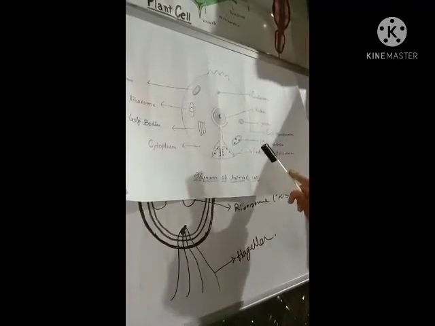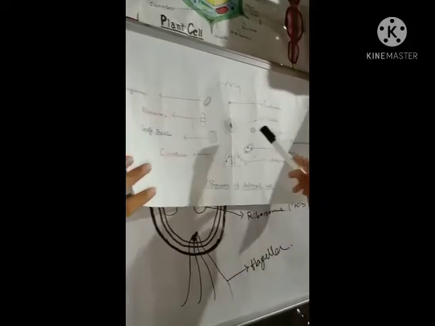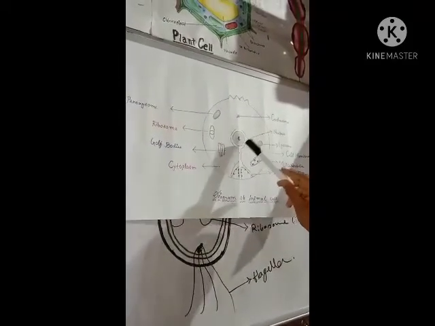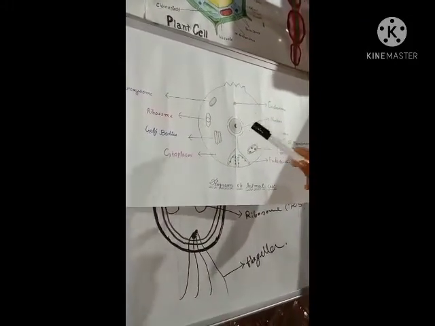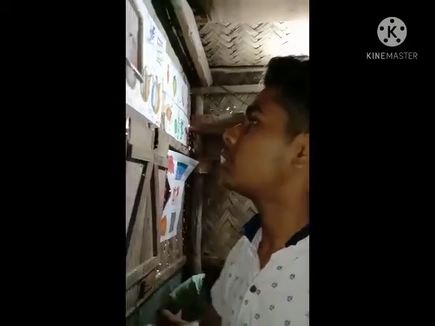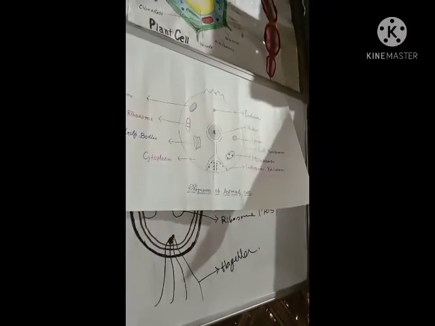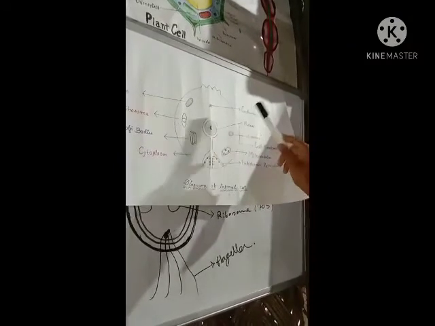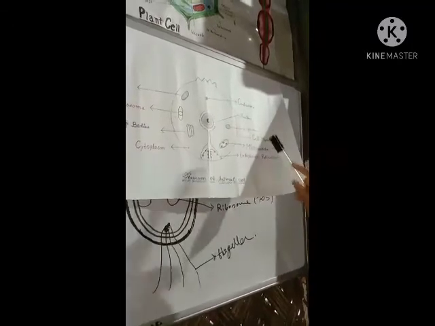Today we'll discuss about animal cell. Animal cell is round and oval shaped. The outermost covering layer, which is thin, living, and made up of protein, lipid, protein, is called cell membrane. In the center of animal cell, the nucleus is present, which is well developed. It acts as a director or brain of the cell because it controls all metabolic work. It is called nucleus. The centrosome, the star-shaped cell organelle, which is present in the apex portion of nucleus, which is non-membranous and helps in cell division, is called centrosome.